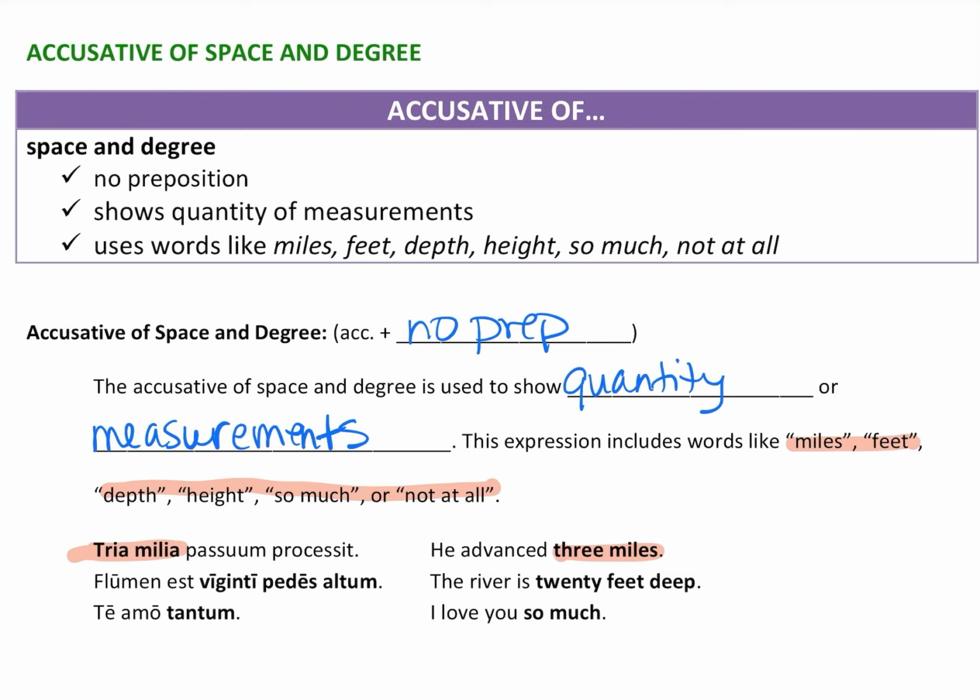Flumen est viginti pedes altum. The river is 20 feet deep. So here we've got 20. Here we've got viginti pedes, which is feet, and altum, which is deep. So all of that, so feet deep, will be in the accusative. Okay, te amo tantum, I love you so much. Here we go in the accusative because it's telling us a measure, a space, a degree of something. How much? So much. Those were all pretty easy.